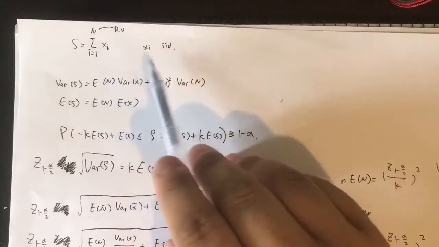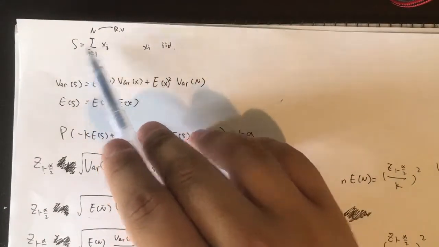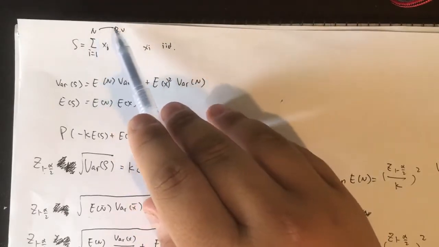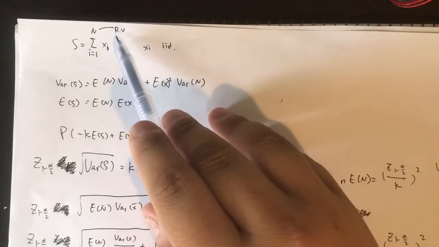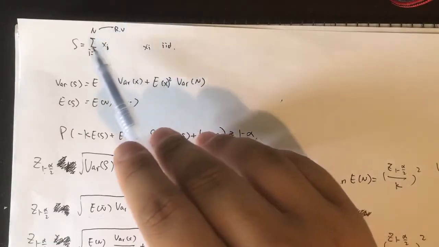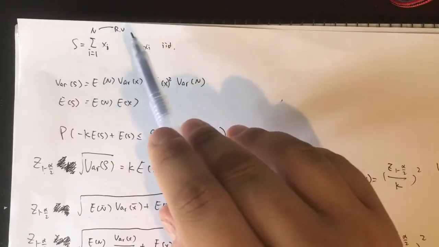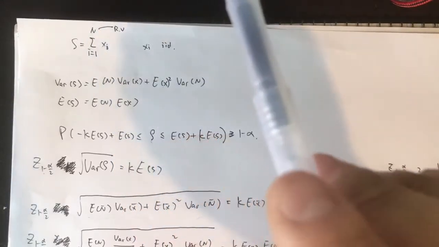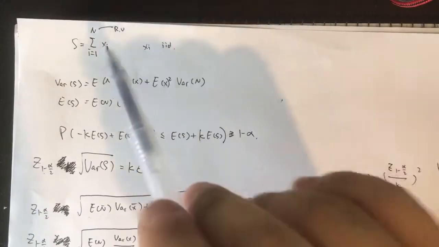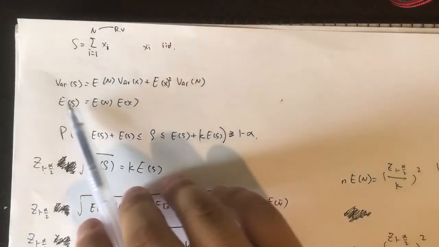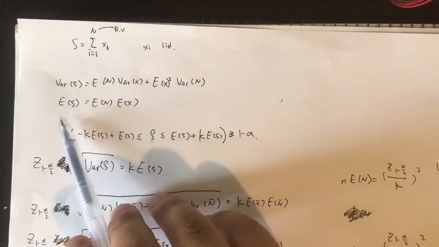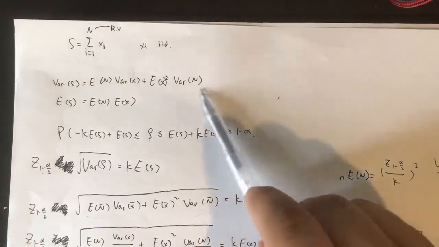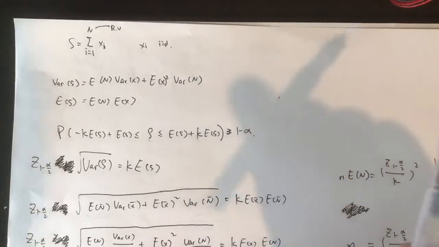When individual loss sizes are IID, the aggregate loss is the sum of individual losses from 1 to N, while N is a random variable representing the number of claims, that is, the number of exposures that have the individual loss larger than 0, right? So by the total variance and total expected value formulas, we can get the variance and expected value for the aggregate loss. You can verify yourself.